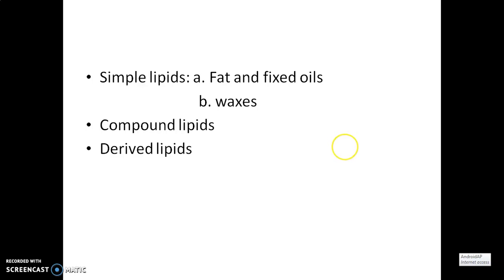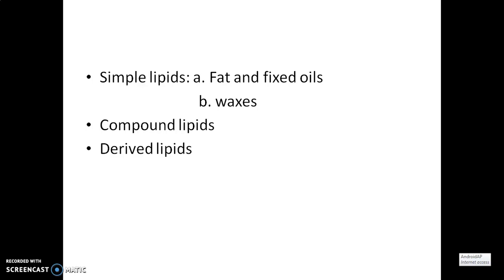Another compound lipid is glycerophospholipids. These phospholipids contain glycerol as the alcohol, and examples are lecithin and cephalin.